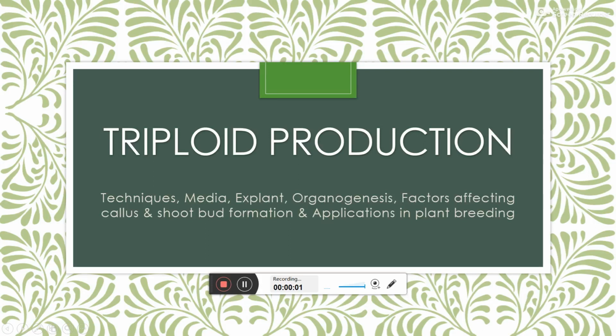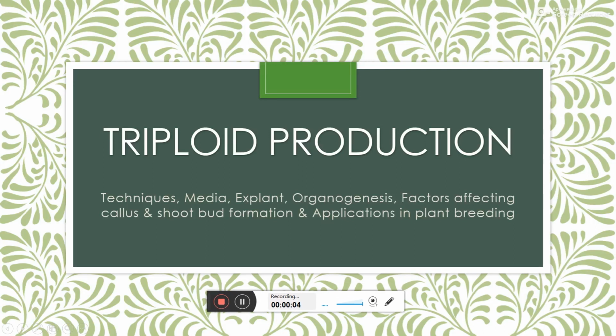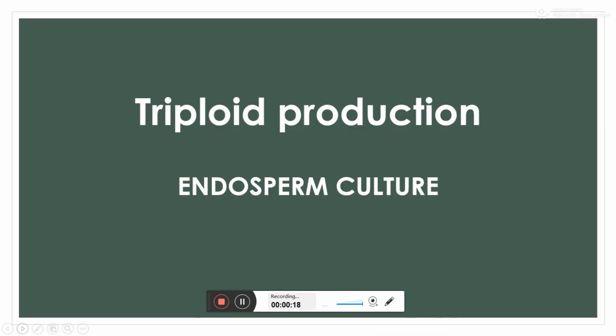Hi everyone. Today I'm going to discuss triploid production, its various techniques, media, organogenesis, factors affecting it, and its applications. So, triploid production is otherwise known as endosperm culture, and as a result, we can produce triploid plants instead of diploid ones.